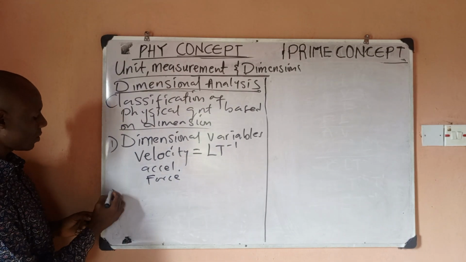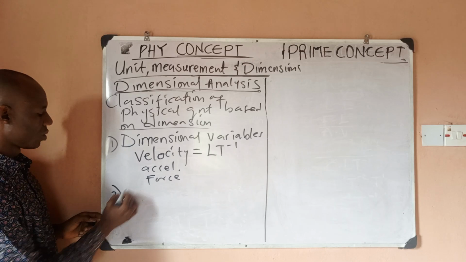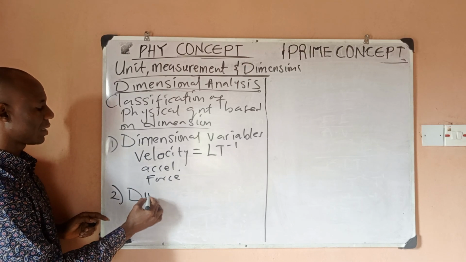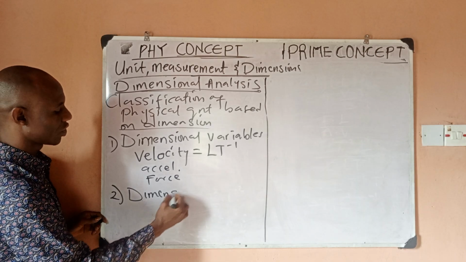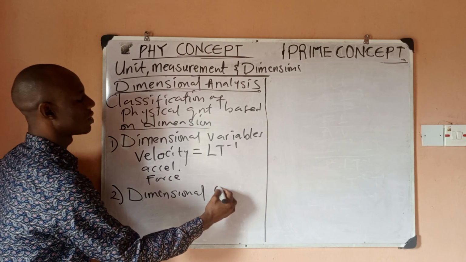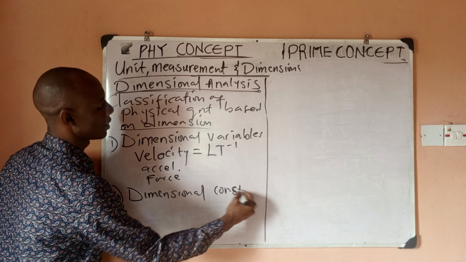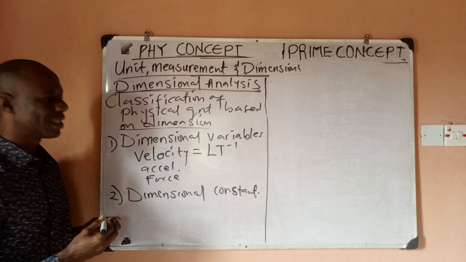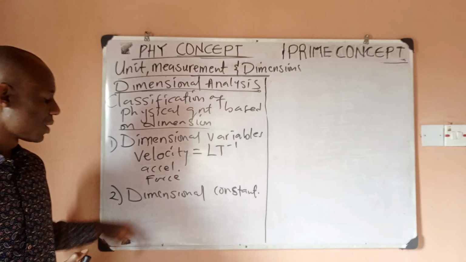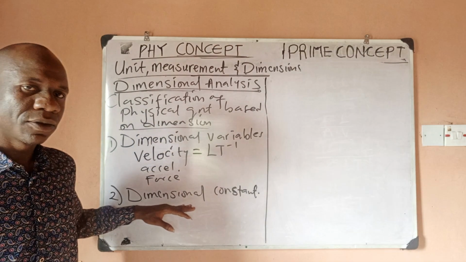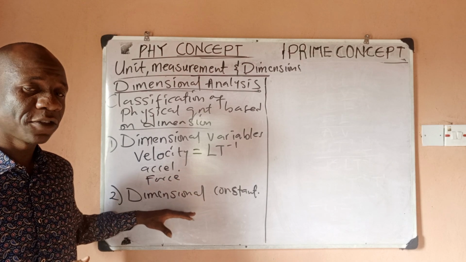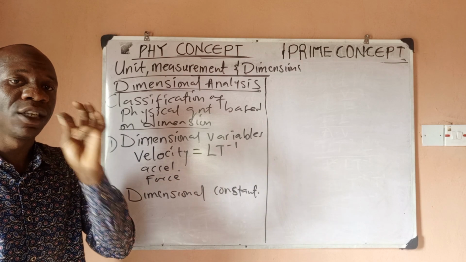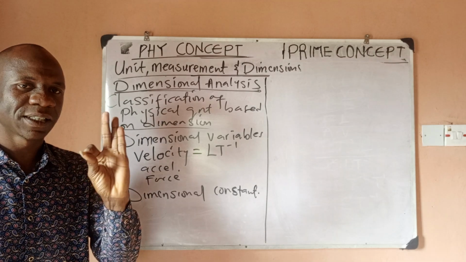Now, number 2 is what we know as dimensional constants. So when you say dimensional constants, these are fixed quantities. They are physical quantities whose values are fixed, and they also have dimension.